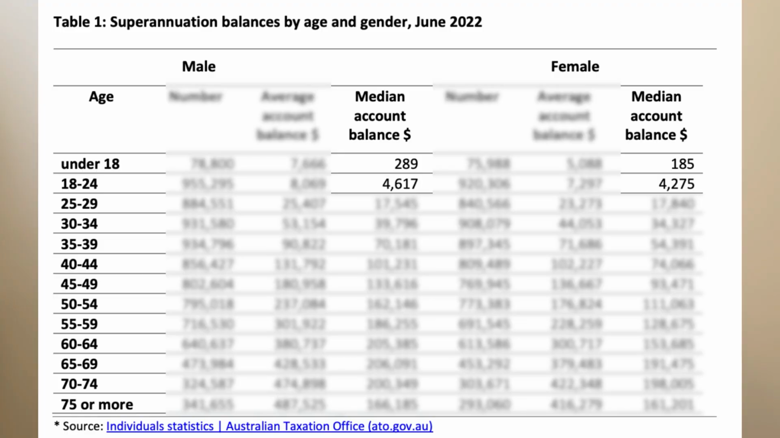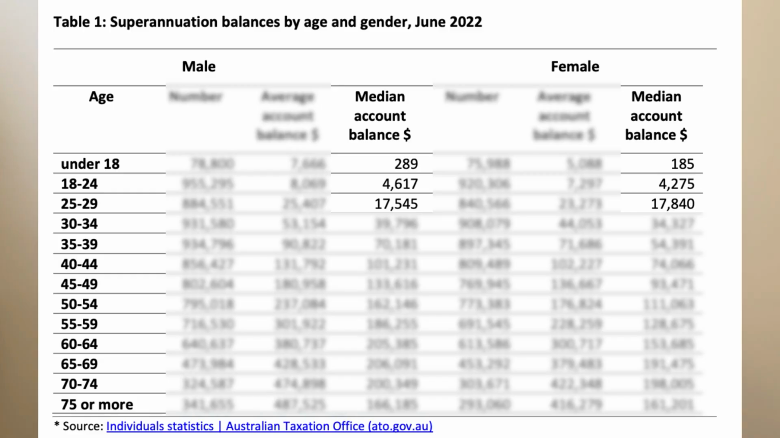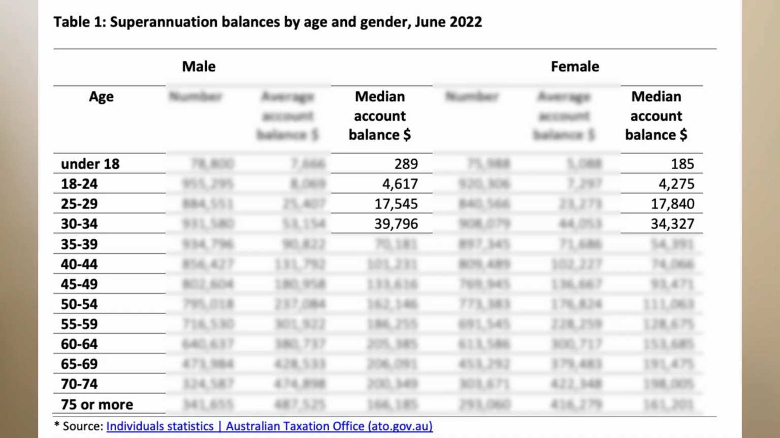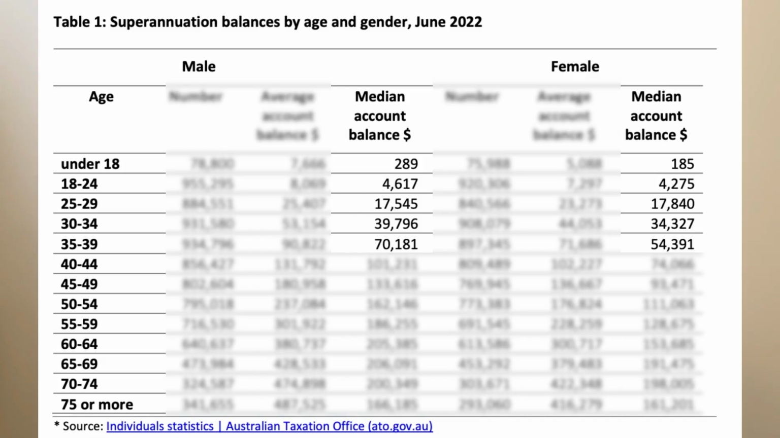For 18 to 24-year-olds, males have about 4,600 and females have about 4,300. For 25 to 29-year-olds, males have 17,500 and females have 17,800. For 30 to 34, males have about 39,800 and females have about 34,300. At 35 to 39, this is when you really start seeing the gap. Males have 70,200 and females have about 54,400.